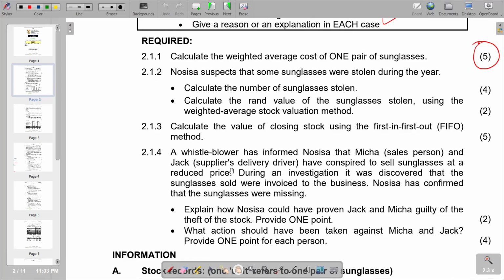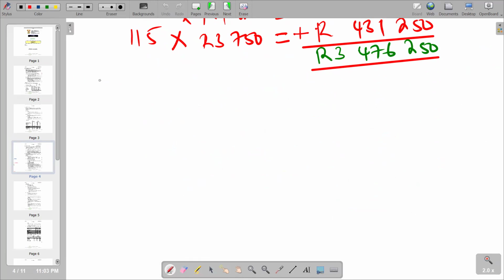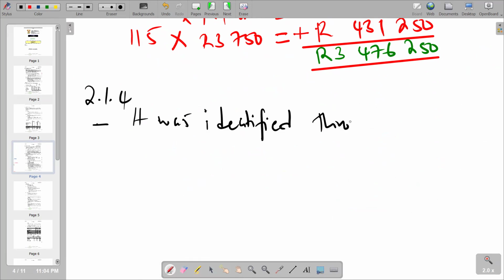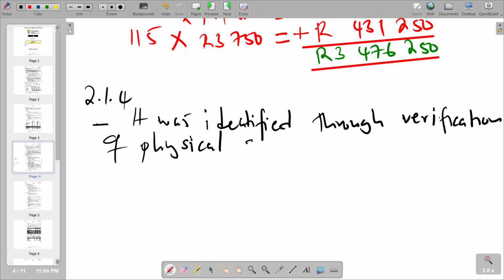So we go to our other section and indicate that it's now 2.1.4, whereby we are saying it was identified through verification of physical stock count upon delivery.